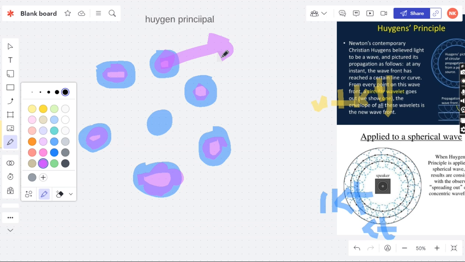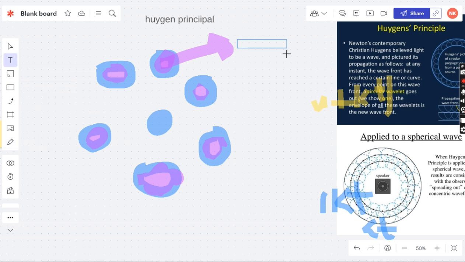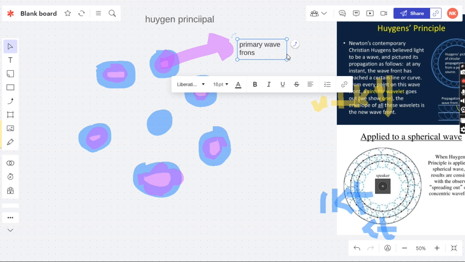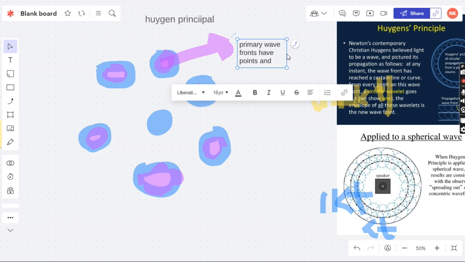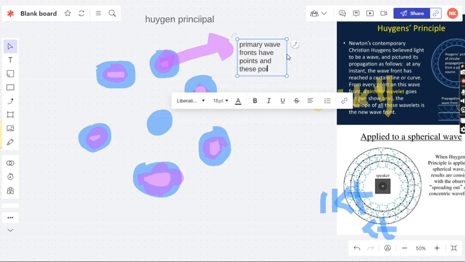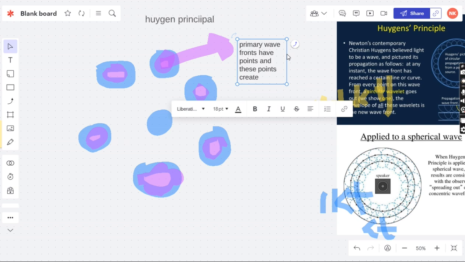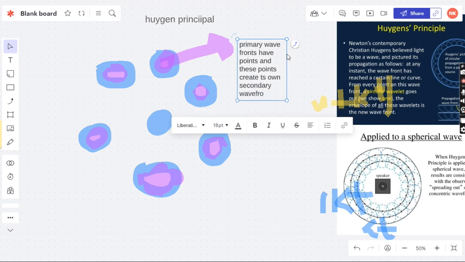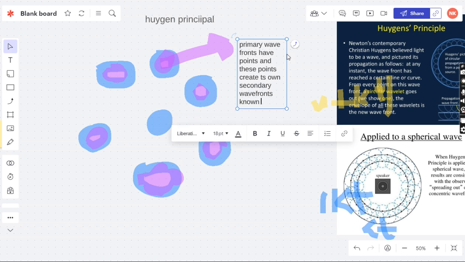The primary wavefront has points, and each point creates its own secondary wavefront known as a wavelet.